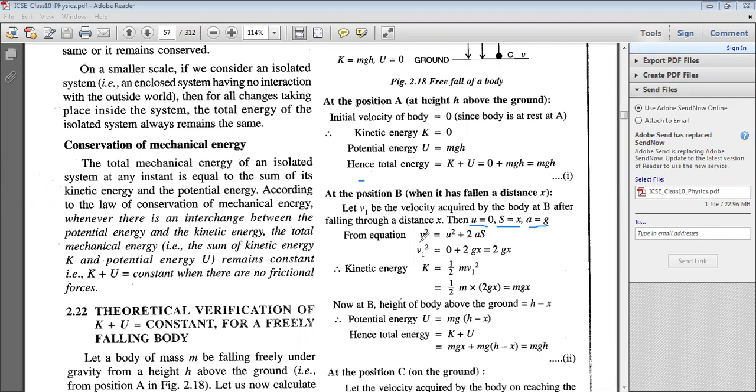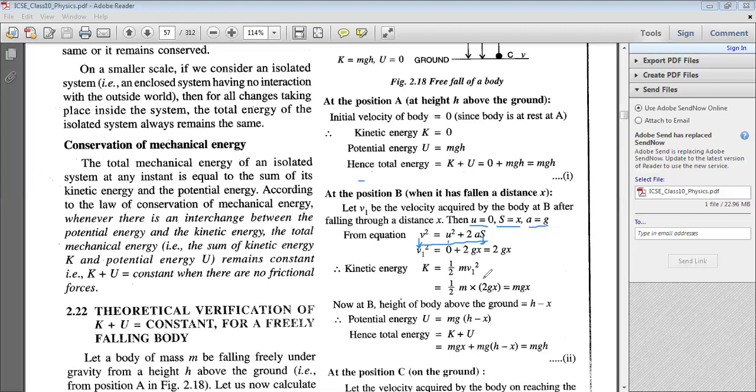So from this equation of motion, v square equal to u square plus 2as, initial velocity was 0, so for u I put 0. For a I put g, and for s I put x, that is the displacement, and for v, that is final velocity, I put v1, because when the body was initially at 0 velocity, after falling through a distance x, it acquires a velocity v1.